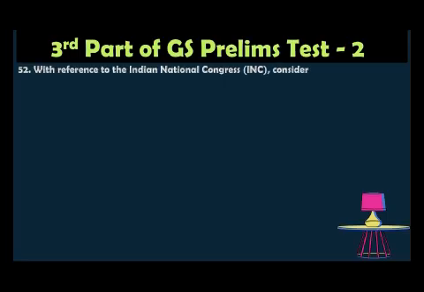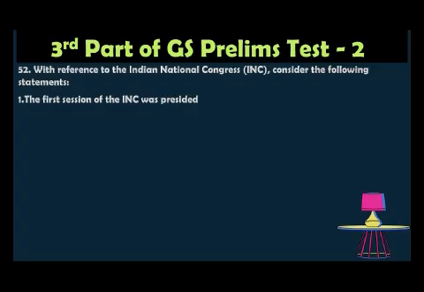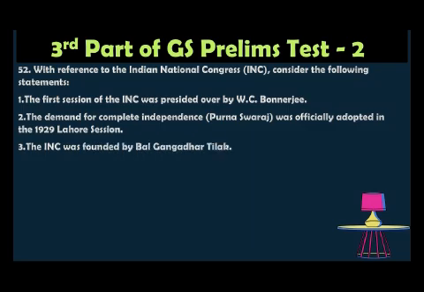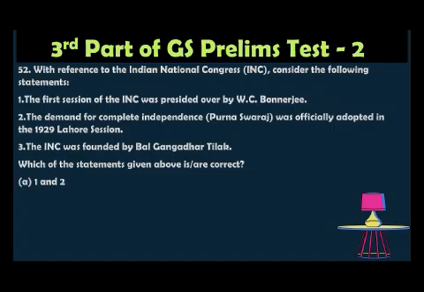Question number 52. With reference to the Indian National Congress, INC, consider the following statements. 1. The first session of the INC was presided over by W.C. Banerjee. 2. The demand for complete independence, that is Purna Swaraj, was officially adopted in 1929 at the Lahore session. 3. The INC was founded by Bal Gangadhar Tilak. Which of the statements given above is correct? Option A: 1 and 2 only, option B: 2 and 3 only, option C: 1 and 3 only, option D: 1, 2 and 3.